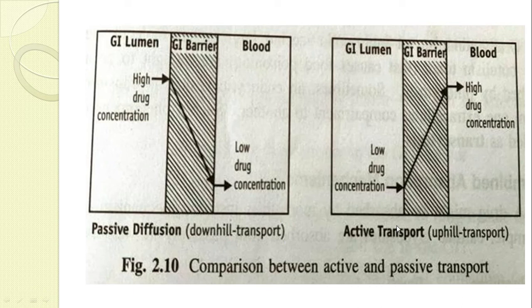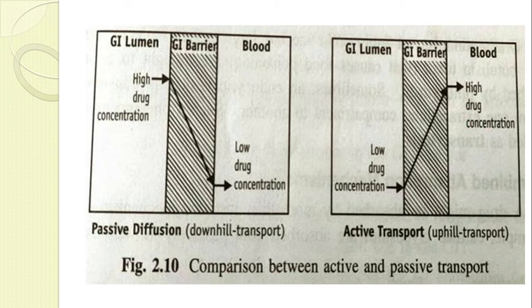In the active process, initially the concentration in the GI lumen is very low, and the drug transfers across the membrane against the concentration gradient, and the concentration in the blood is high.